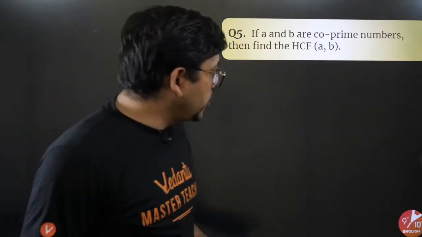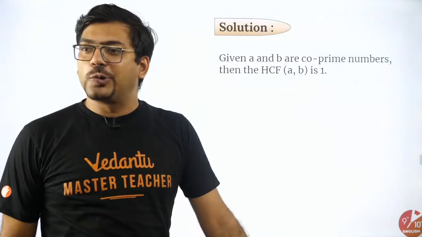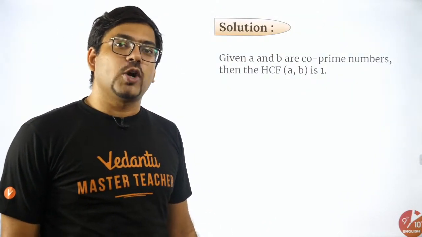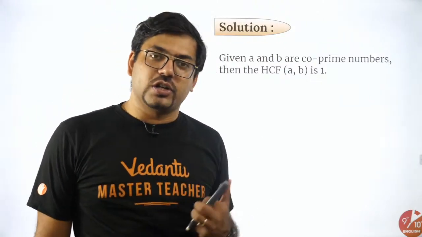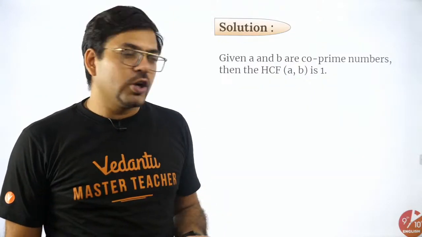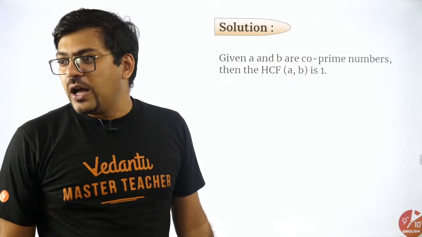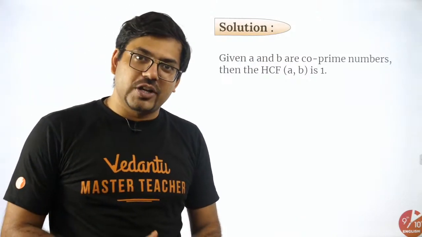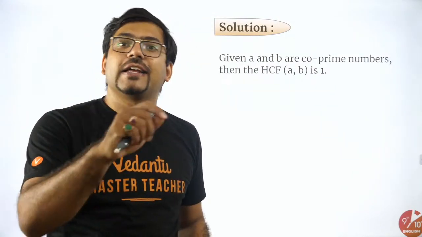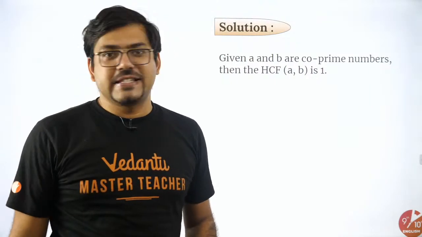Absolutely right. That's the answer. You all got it right. Why? Co-prime will have HCF 1 because co-prime itself has that definition. Co-prime means nothing common in those two numbers. So nothing common means what? HCF 1. Co-primes are those numbers which do not have anything in common. Since they do not have anything in common, that's why their HCF will be 1.